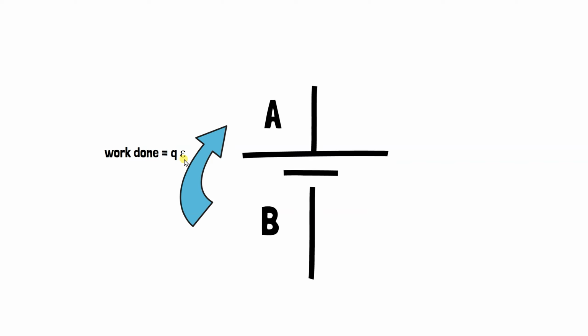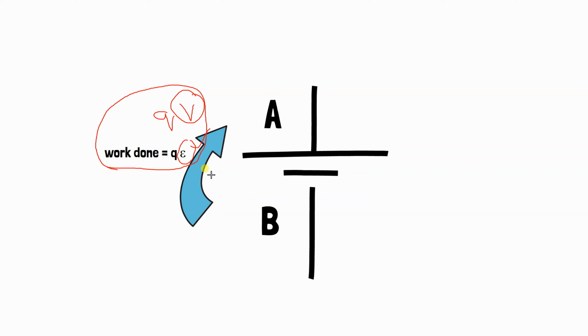Again, you see, I have not written Q into V. Whenever there is energy conversion, it is better to write epsilon or EMF E. That is the right convention to follow. So work done equals Q into E. This is the conversion of chemical energy into electrical energy. This much energy is generated and converted to electrical form of energy.